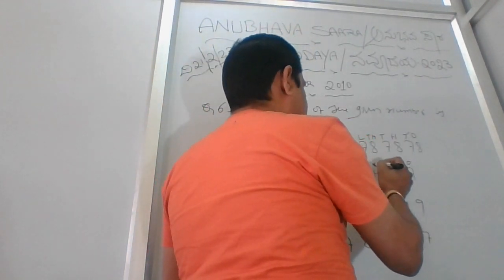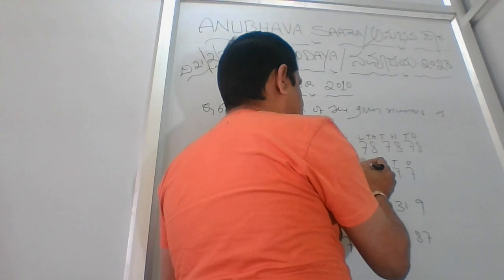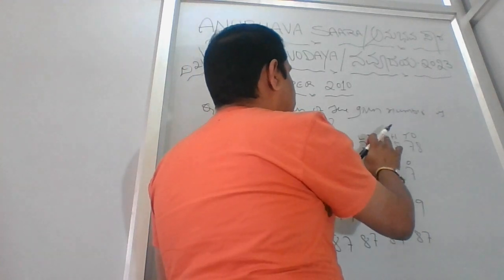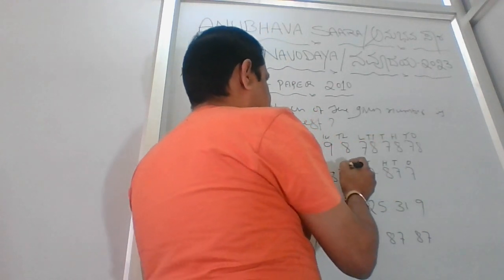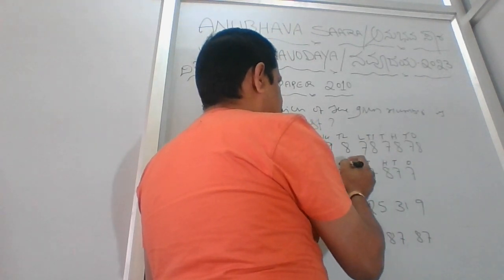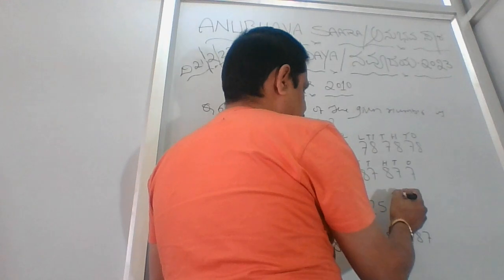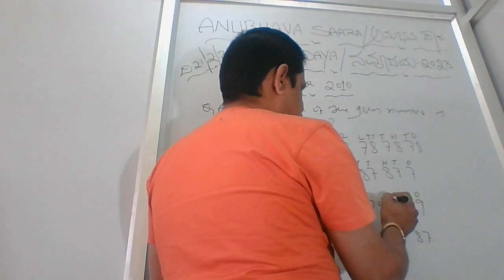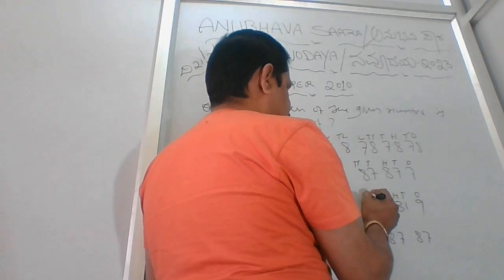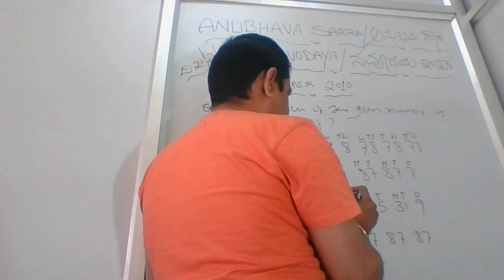Ones, tens, hundreds, thousands, 10,000, lakh, 10 lakh.